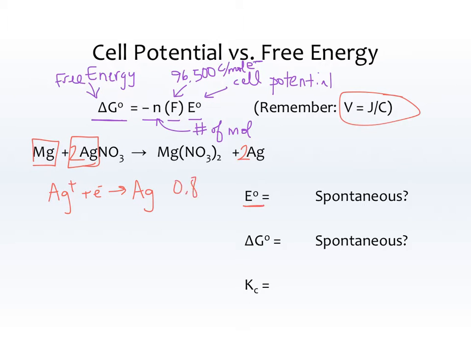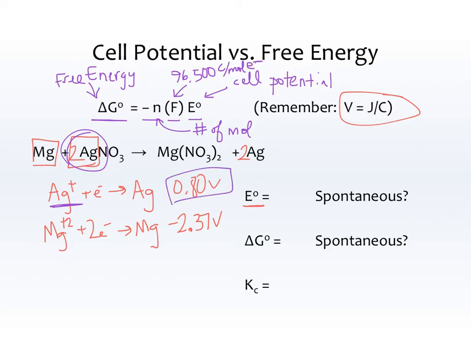You don't have to write this half reaction down, but that's what I'm looking at when I see the chart. And it's 0.80 volts. And then I'm looking for another one, and I see a magnesium that looks like this, Mg2+ makes Mg, and when I see that, it has negative 2.37 volts. Okay, so based on the balanced equation that I had already done, this Ag is in fact Ag plus, which means this reaction is reduction, and the voltage can stay exactly like it is, 0.80 volts.